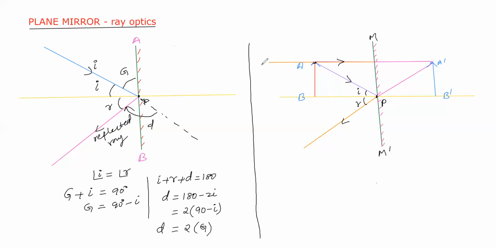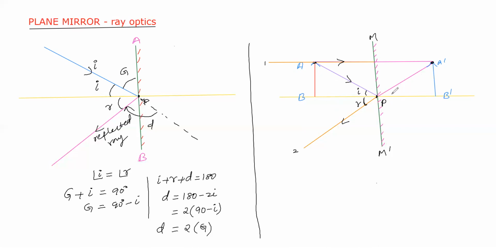Now let us name this one as the first ray and this one as the second ray. The first ray and second ray appear to diverge from this point A dash, so the image is formed behind the mirror. Now we take two triangles: PA dash B dash is one triangle and PAB is the other triangle.